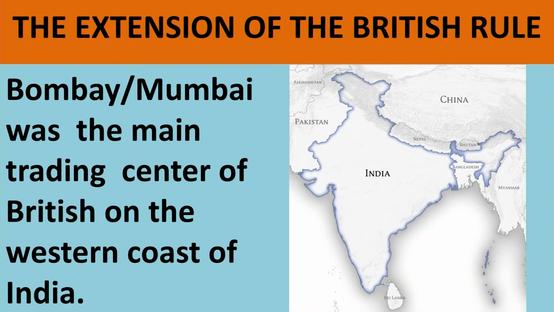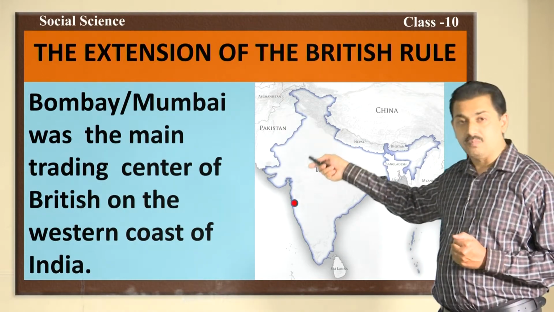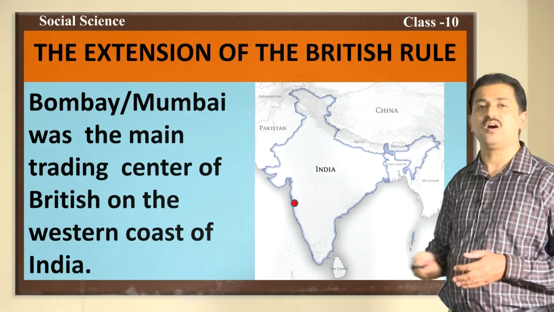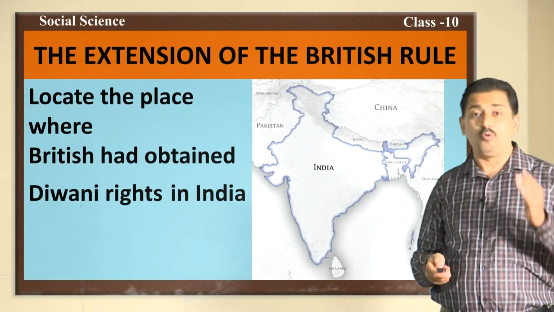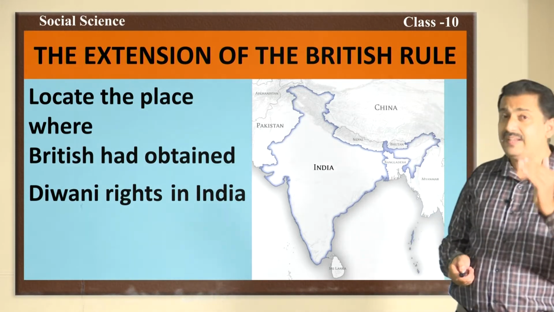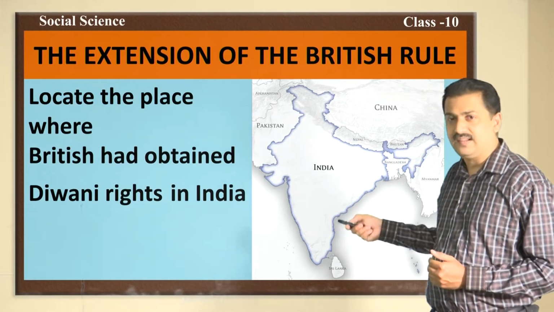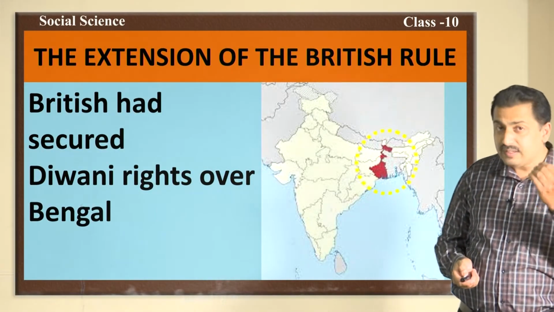Previously, the present Mumbai was called Bombay. So, this Bombay was the main trading center of the British on the western coast of India. Now, I have one more question for you. Locate the place where the British had obtained Diwani rights in India. Will you locate on this map? Yes? Correct. It is Bengal. The British had secured Diwani rights over Bengal.